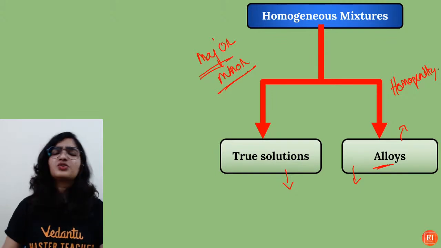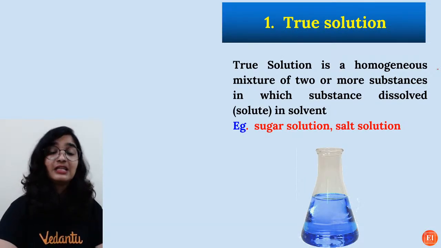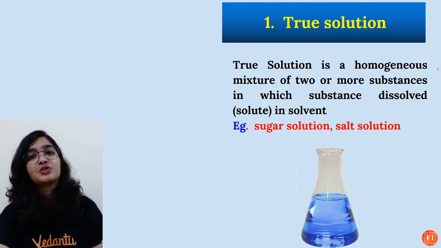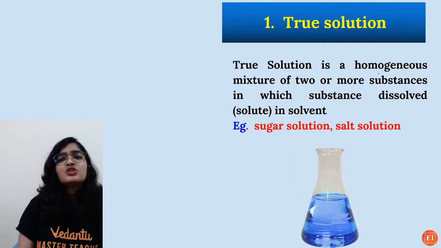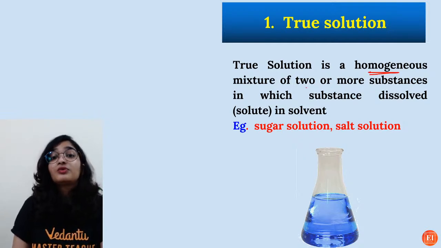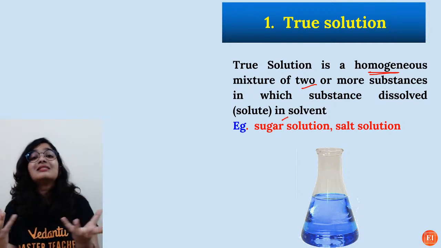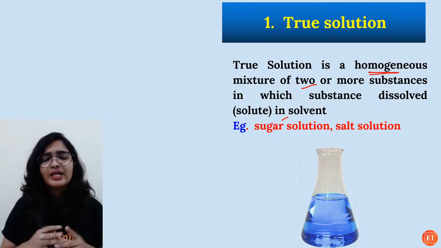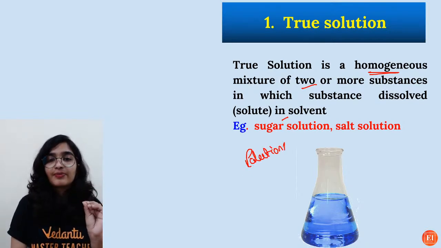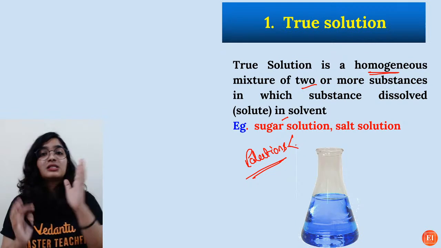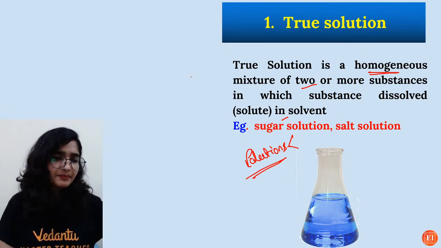Okay, and true solutions, salt solution, sugar solution, or the ink solution, they're all examples of true solution. A true solution is a homogeneous mixture of two or more substances in which the solute has been dissolved in a solvent. So whenever it comes to solution, you will have two components: one is solvent and the other one is a solute.